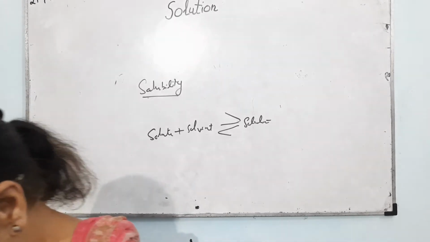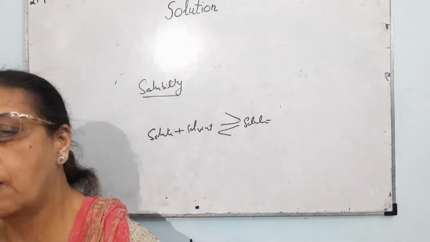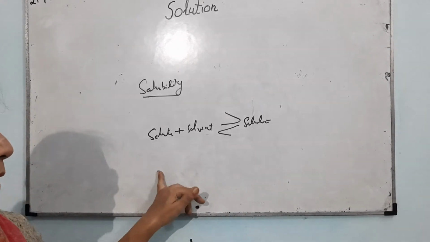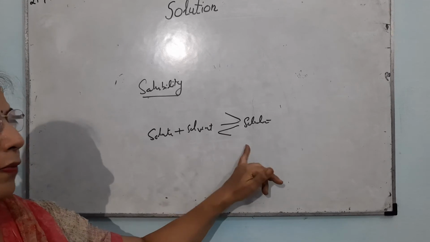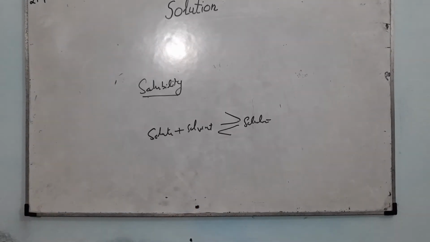For the temperature, it is only an application of Le Chatelier's principle, because there is an equilibrium between solute and solvent which are in equilibrium with the solution.